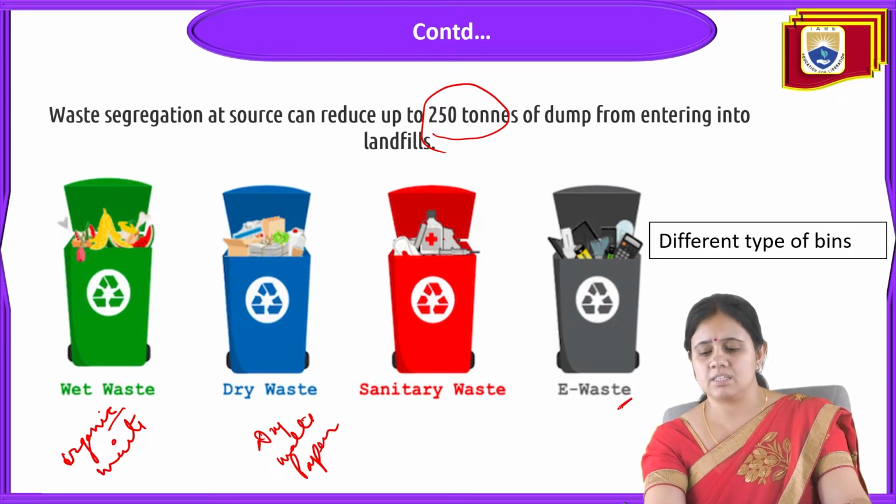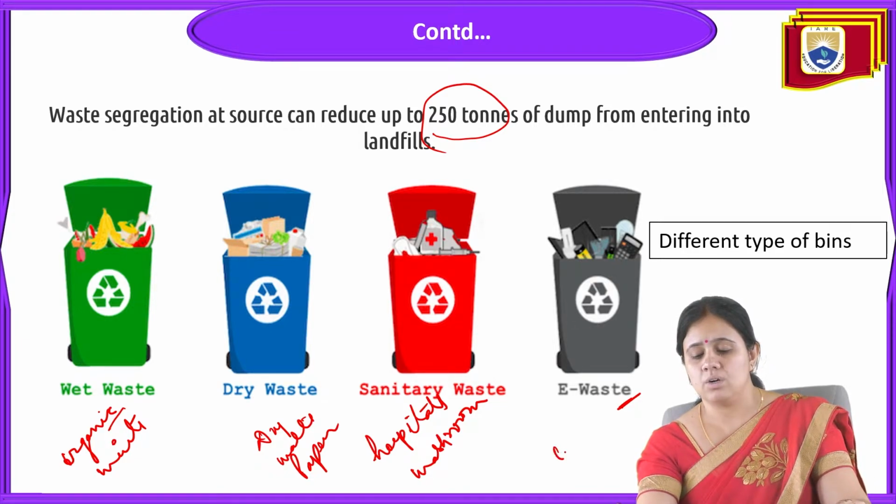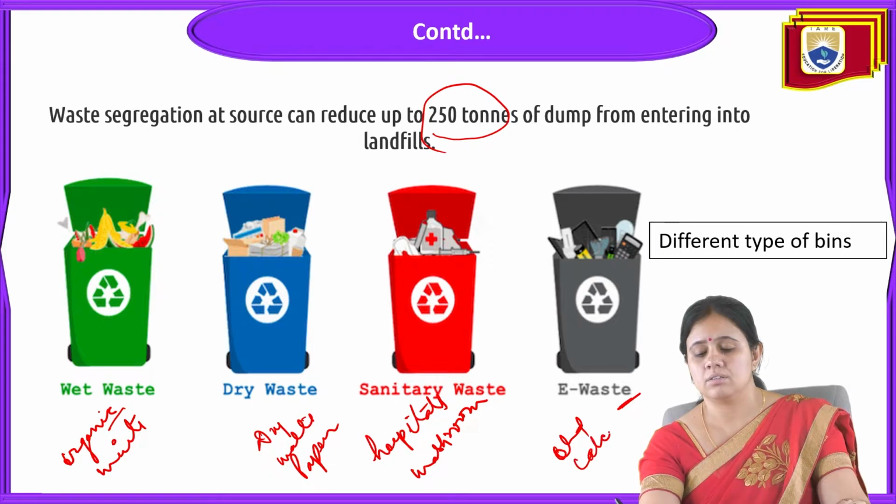And this is e-waste, which refers to waste generated from hospitals and washrooms. E-waste is all unused electronic waste, like an old calculator, monitor, everything.